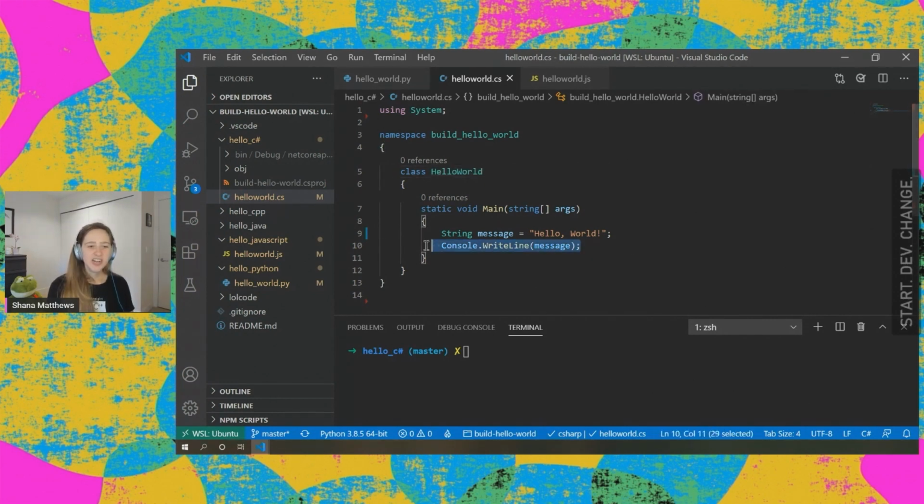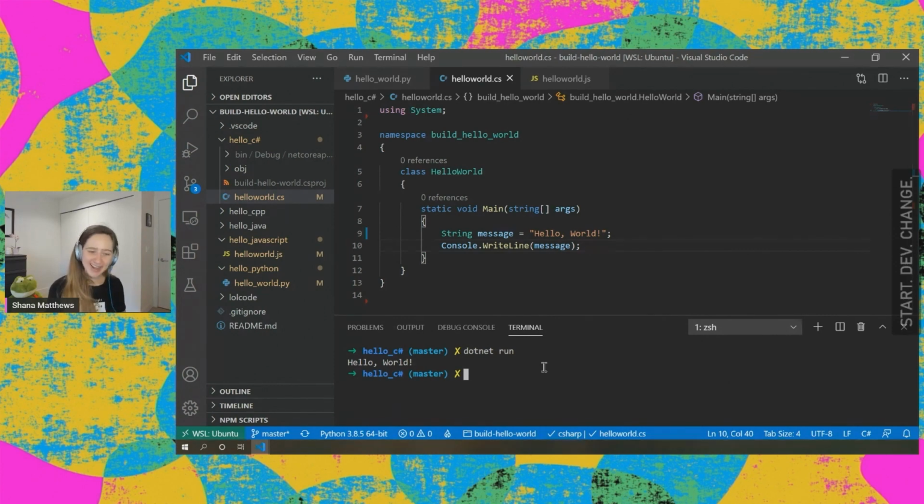So if we're really trying to compare and contrast these 2 languages, these 2 lines are the important thing. So again, we're defining a message, and this time we're explicitly saying it's a string, and then we're printing it out. So to run this, there's lots of ways to run C# and other .NET family languages. I'm going to run them on the command line just to be a little bit more similar to how we did it in Python. So what we're doing here, just type dotnet run, and .NET is the family of languages that C# belongs to.